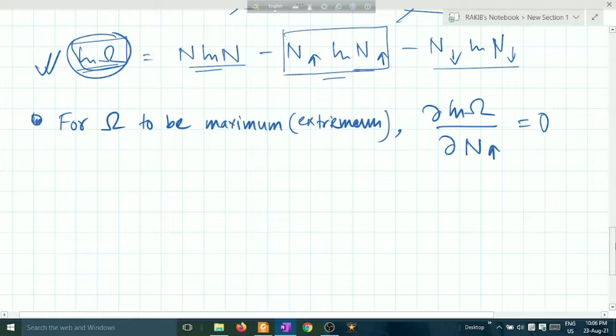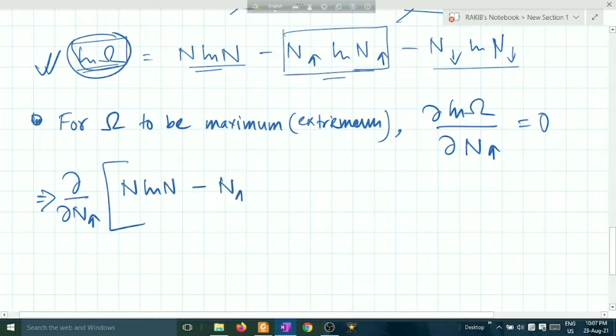This is from the concept of extrema, the concept of minima and maximum, which in Bengali medium is called chorom and obomman. So you can easily check this thing. Before differentiating, I am writing del n up; you can take n down also. So ln omega is what? N ln n minus n up ln n up. Up to this thing is okay.